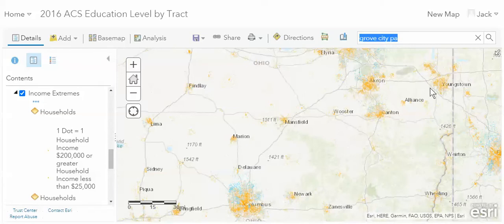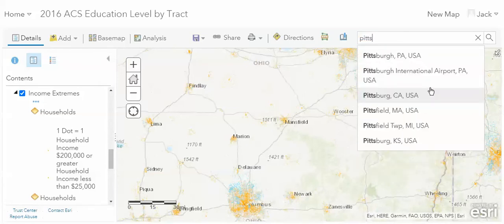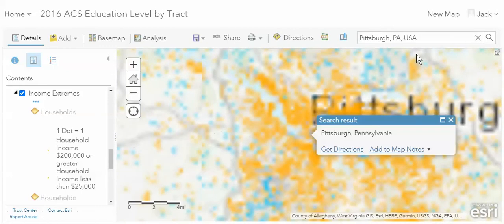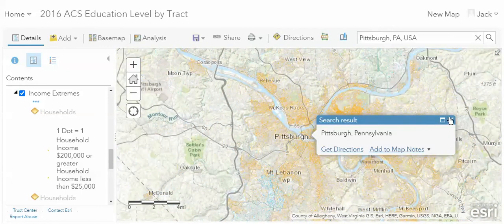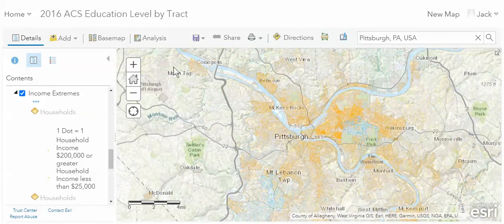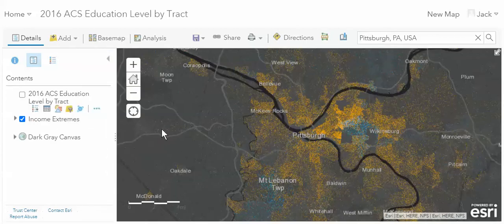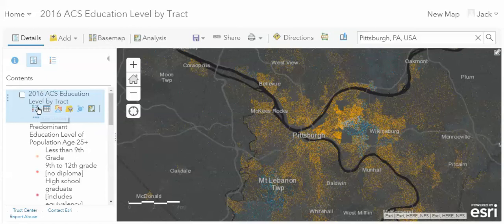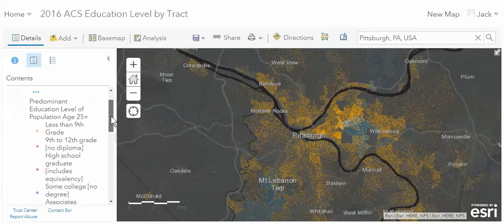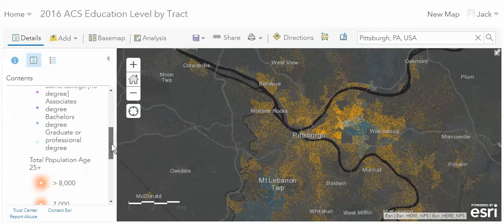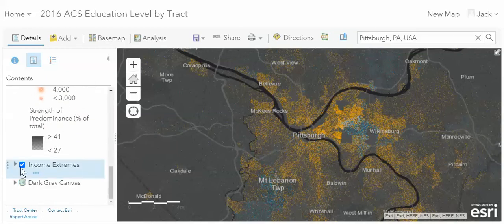And so if I look again at Pittsburgh, what I'm going to currently show you is the color of the dots here. I'm going to change this map up just a little bit. It'll make it a little easier to see what's going on. The color of the dot here indicates the predominant income level for this area. So let me open this up. And again, we're looking at income.